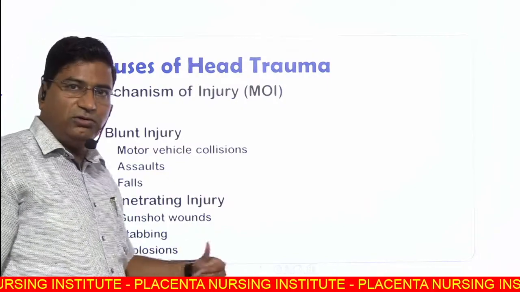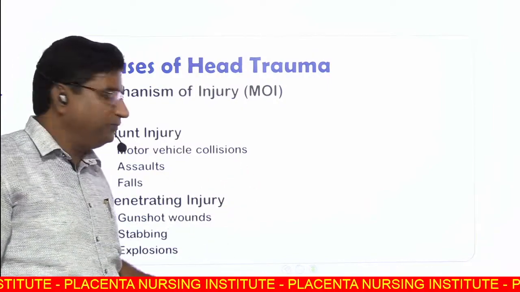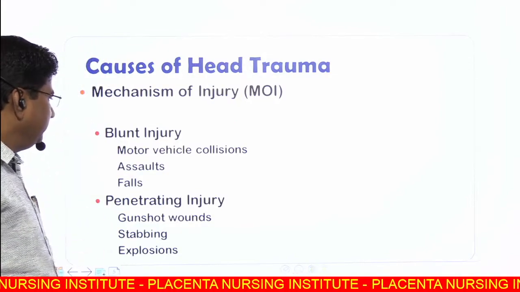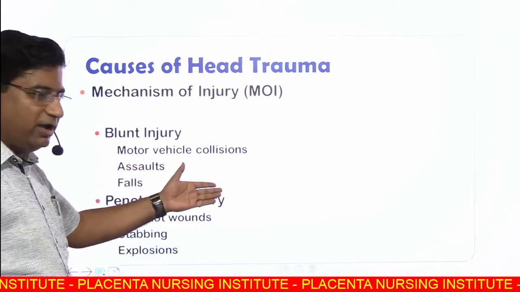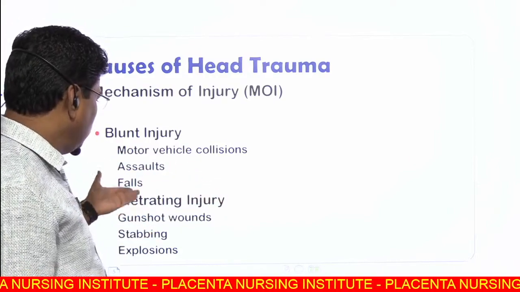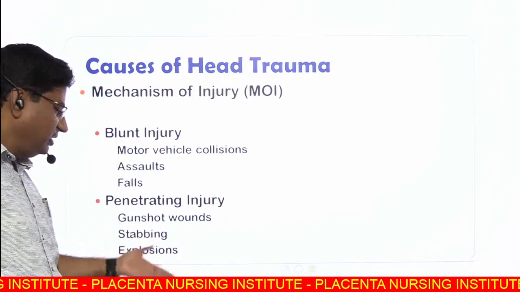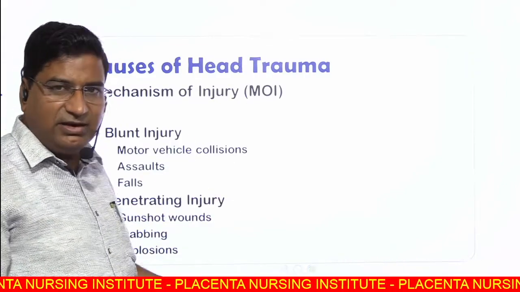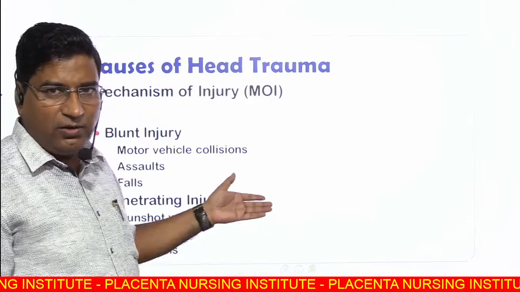Now we are going further to the causes of head trauma. The mechanisms of head trauma are blunt injury, such as motor vehicle collision, as most accidents cause blunt injury, assault and falls, and penetrating injury, such as gunshot wound, stabbing and explosions. These are the major reasons for polytrauma or head injury.